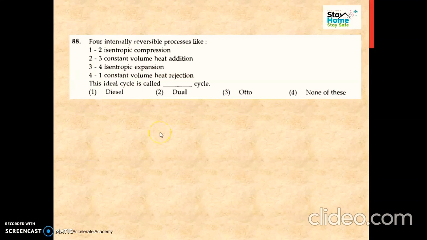The next question is about internally reversible processes. Now here we will go through the options: diesel cycle, dual cycle, auto cycle.